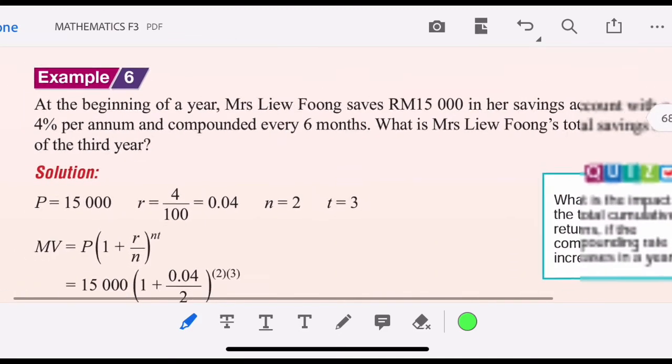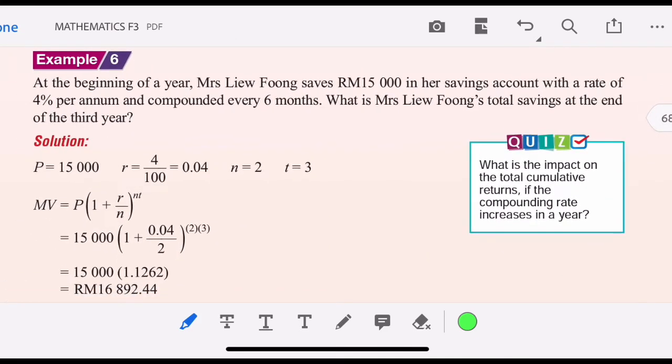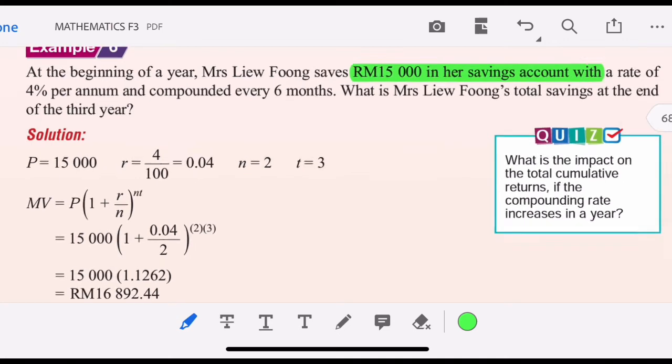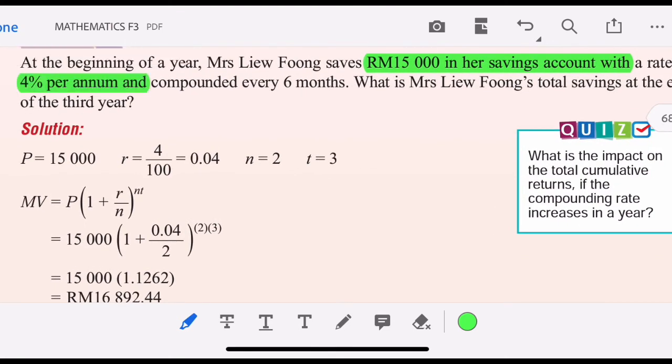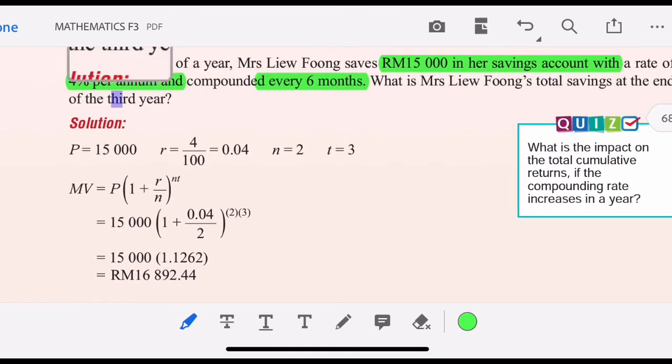Let's see example 6. At the beginning of the year, Mrs. Liu Feng saved 15,000 in her saving account with a rate of 4% per annum, compounded every 6 months. What is Mrs. Liu Feng's total saving at the end of the third year?